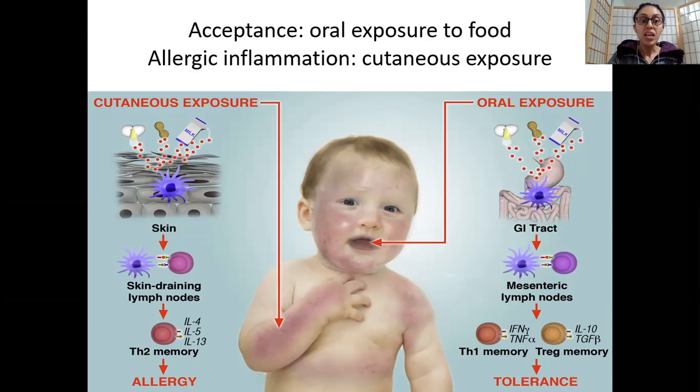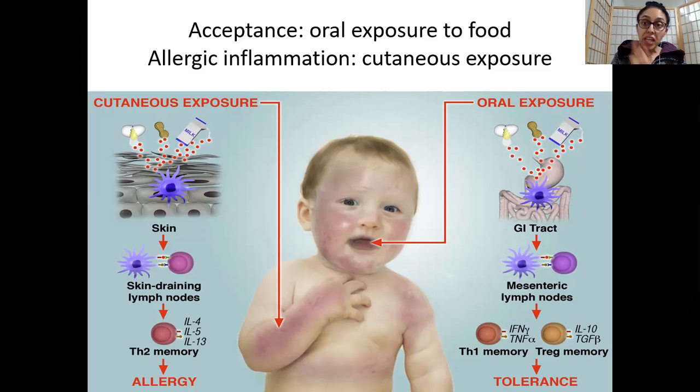Your skin is inflamed, and now on top of that, you're putting on the baby oils and lotions and creams which have food ingredients in them. Okay, so milk proteins in it, or peanut protein in it, egg protein in it, and things like that. So basically, what is this saying? This activates your T2 cell memory.